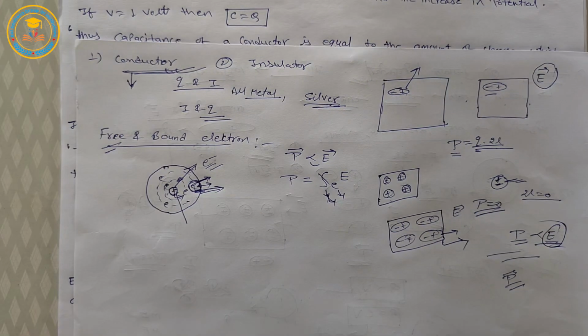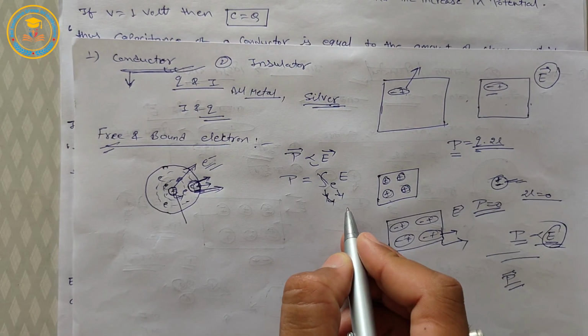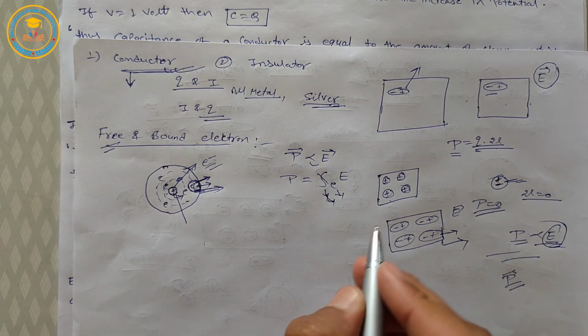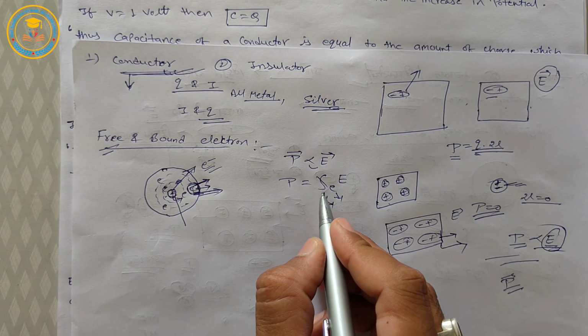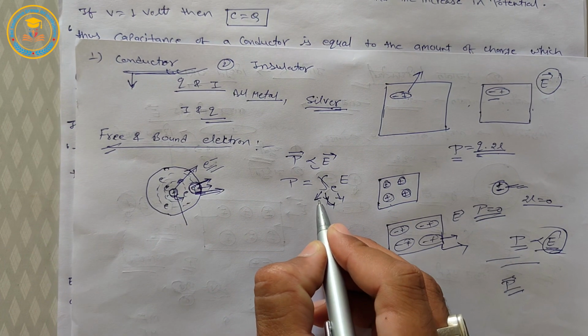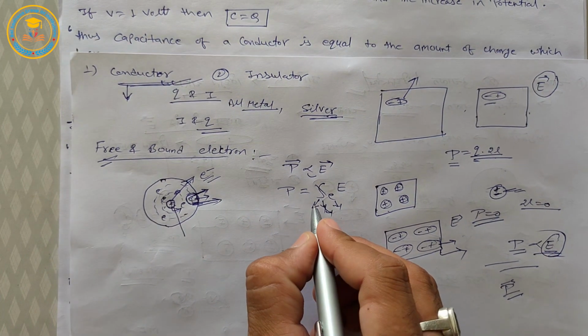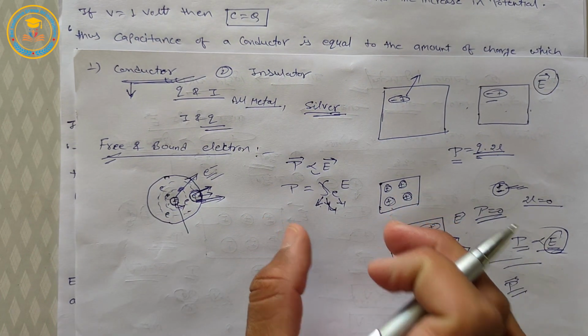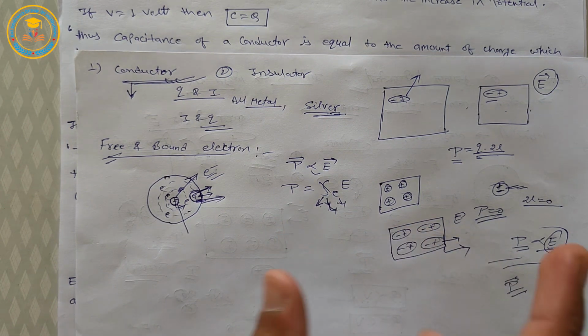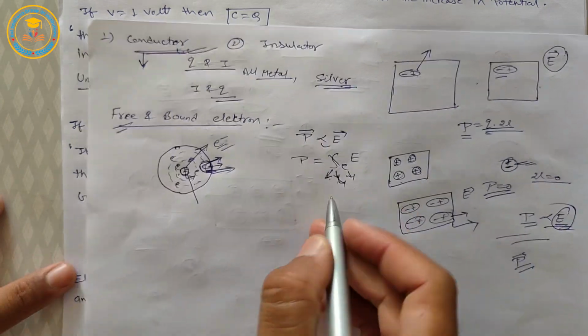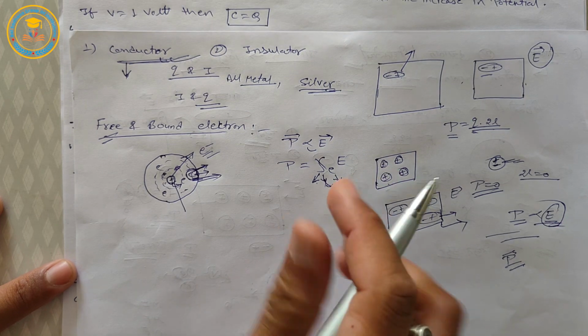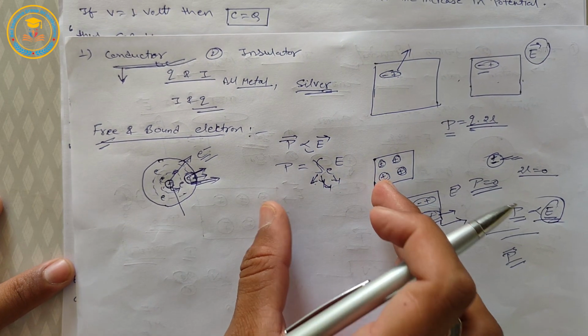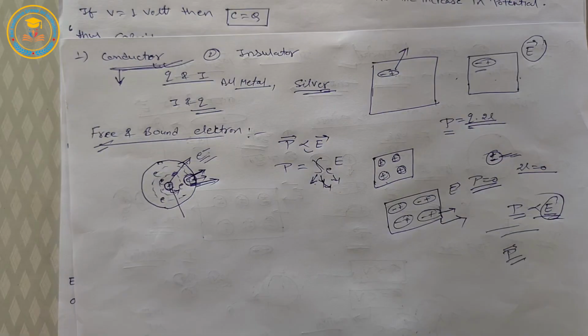Okay, and this is called electrical susceptibility, and we denote it by chi. It is a dimensionless quantity and it is a measure of the polarizability of the dielectric substance.